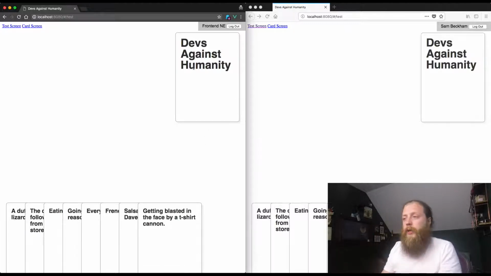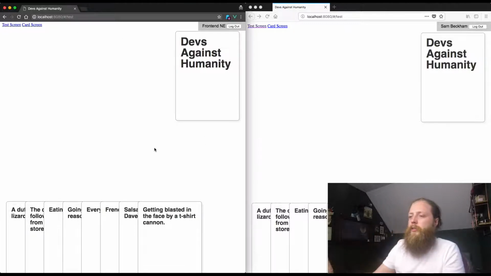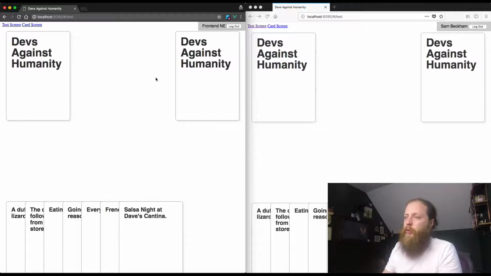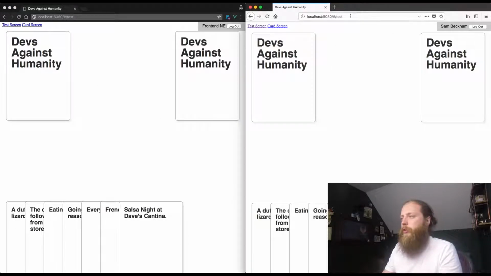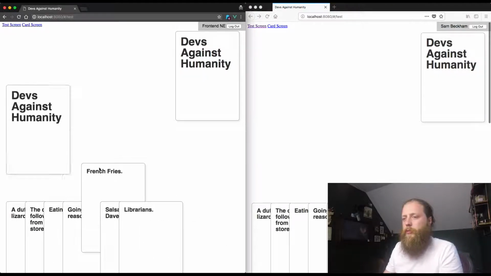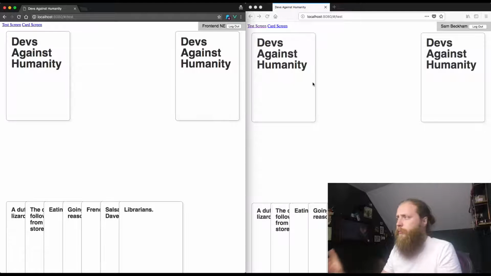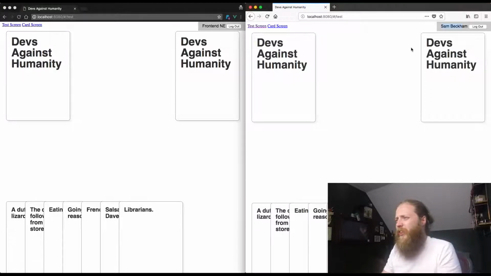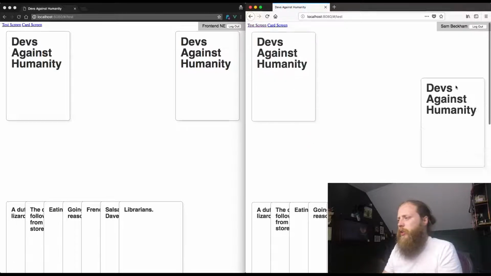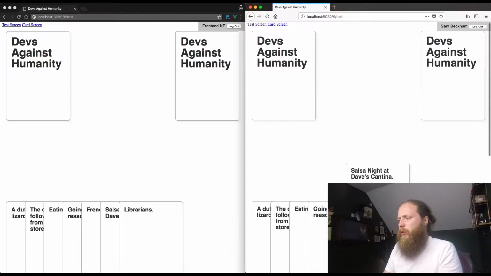Because we're using Firebase, we can talk over the internet and everything is updated in real time. So we've got another window here logged in as Frontend NE, and we can move cards and it updates in real time to, this is another browser, this is Firefox, logged in as a different person, and it's seeing all the same updates that Frontend NE is making in real time. Because we are not logged in as Frontend NE on this one though, we can't actually make any changes. And we're also seeing Frontend NE's hand.